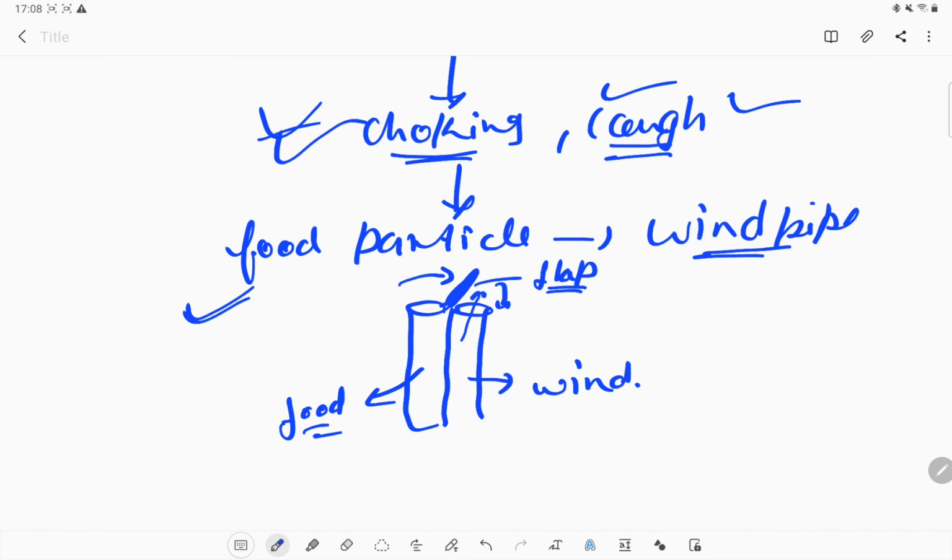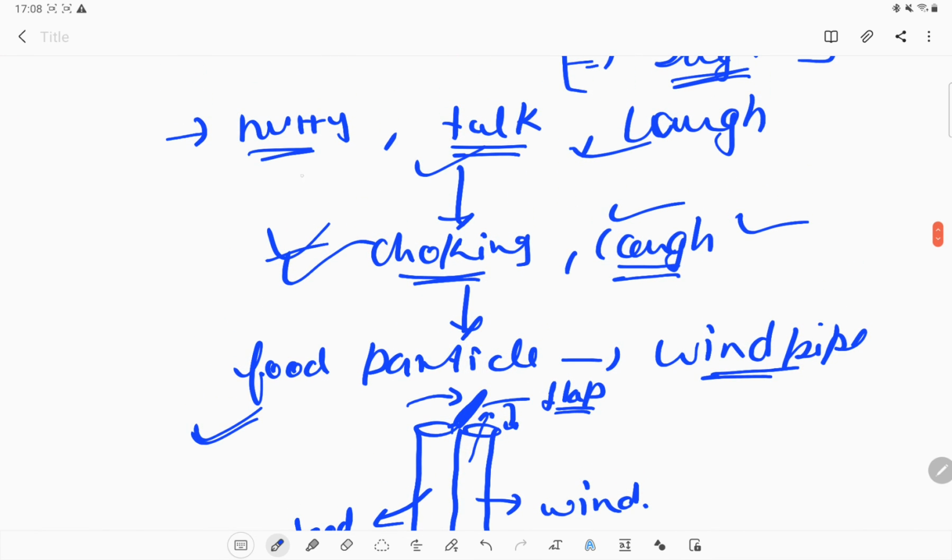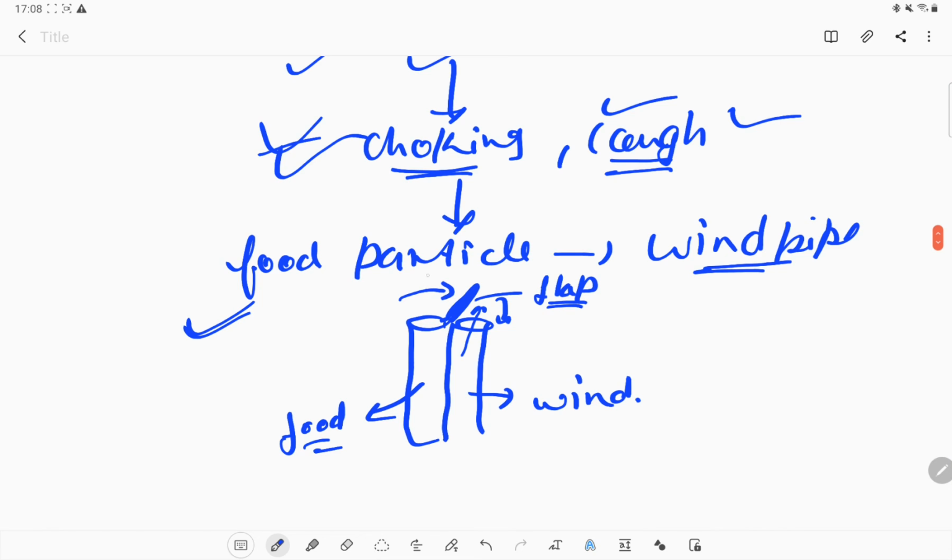But sometimes when we laugh or talk or eat in a hurry, we forget to swallow at the right time. We swallow the food when our flap is open, because we are breathing also. So at the same time we are taking in breath as well as the food particle. That's why we feel that choking kind of feeling, because our food particle goes into the windpipe, and from the windpipe the food particle can be removed by the process of coughing.